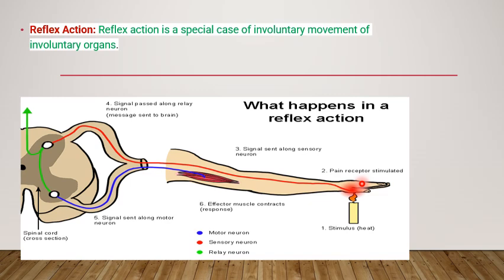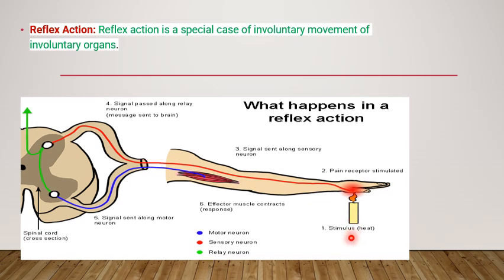Firstly, it begins with the receptors, which detect the stimulus. Here you can see a candle and its flame. When we touch the flame, we immediately withdraw our hand. It begins with receptors, which detect the stimulus or sudden changes in the environment. The stimulus is received from the sensory organs.